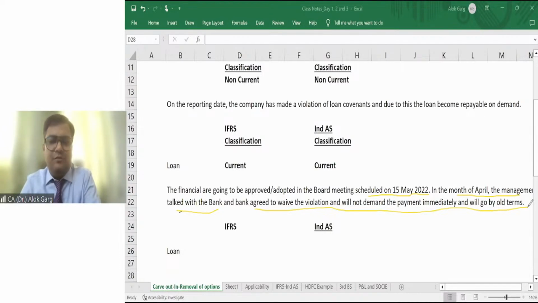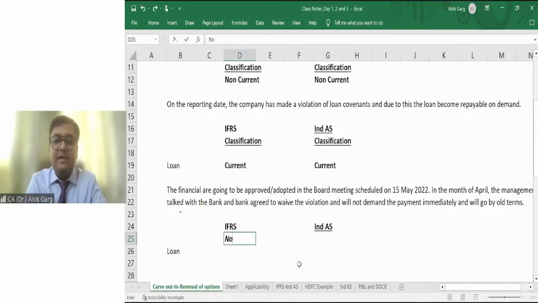So friends, what is your view? And you know, the numbers go public only after approval in the board meeting. You are aware, right? You have heard about the concept of adjusting event, non-adjusting event, subsequent event. Have you heard about that? AS 4, Accounting Standard 4. Likewise, we have Ind AS 10, events occurring after the balance sheet date. So friends, what is your view here? Whether it should be a current liability or a non-current liability. Friends, IFRS says that it should be a non-adjusting event, and we will show this liability as a current liability.